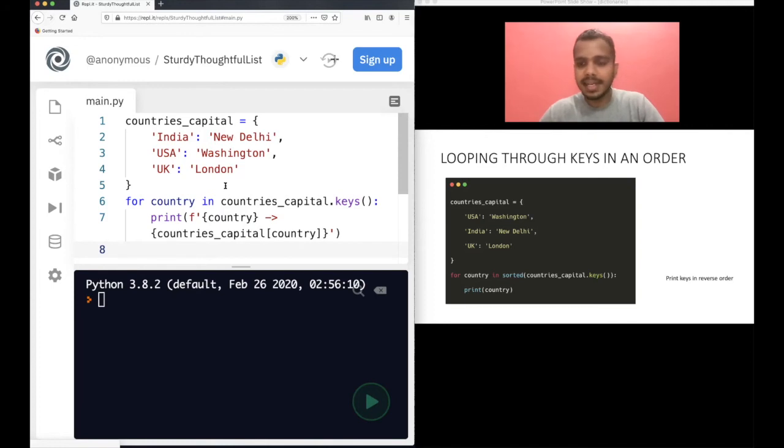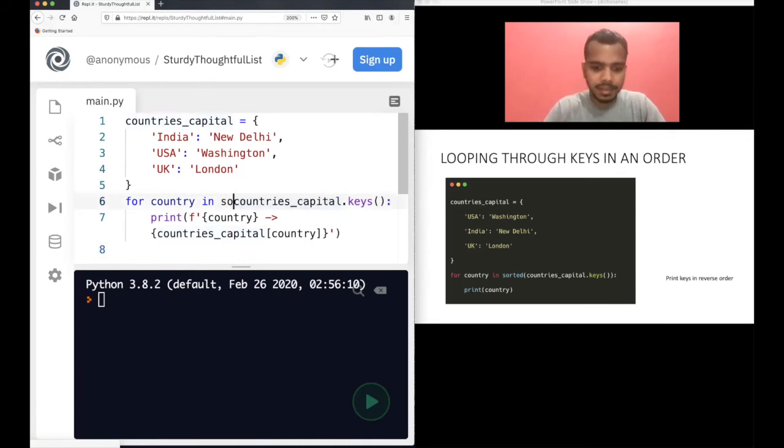Now let's see how we can loop through keys in order. Sometimes you want to loop through keys in alphabetical order. So how to do that? Okay, so already this is in alphabetical order, right? Let's, okay, it's not. It's not in alphabetical order. Let's do this. What we can use is the sorted function here.